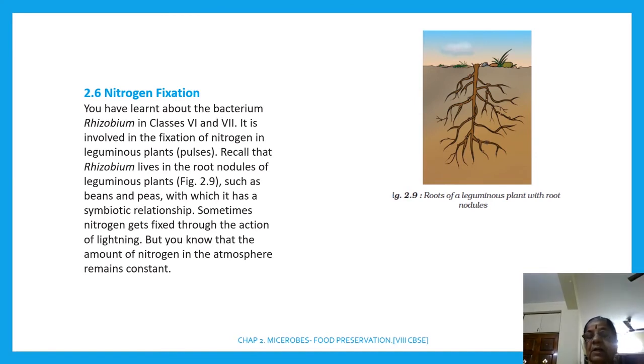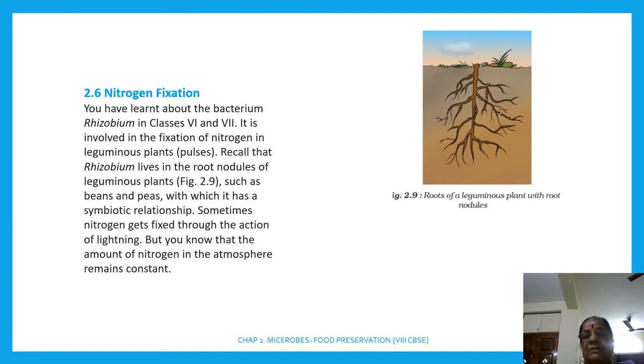Plants cannot take nitrogen directly from the atmosphere, so it has to be fixed with the help of nitrogen fixing bacteria, and that bacteria and the plant which are fixing undergo a process called symbiosis. Okay, so by symbiotic association of this bacteria and higher plant, nitrogen is fixed.